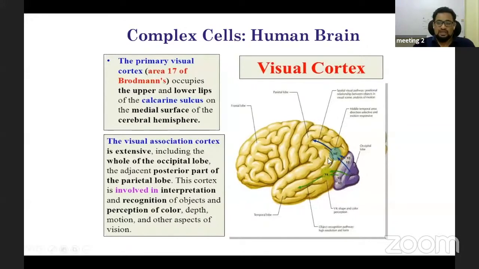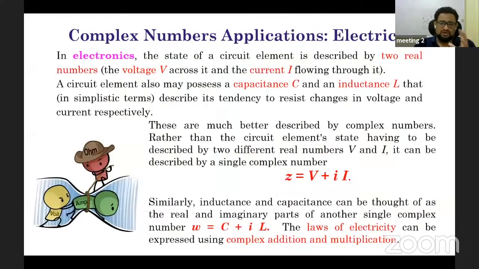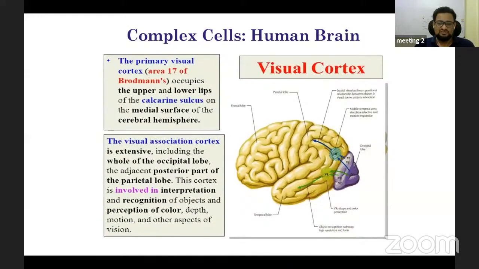The reason is that this part of the brain is made up of very complex cells, where we use complex numbers. We can use complex numbers to represent the signal which is generated from these cells. So this is one example that our human brain also uses complex numbers. I'm not going deep into that because of shortage of time. If you're interested, you can go into more detail on this particular thing. That research paper had cited this idea, so I thought let me bring it here.